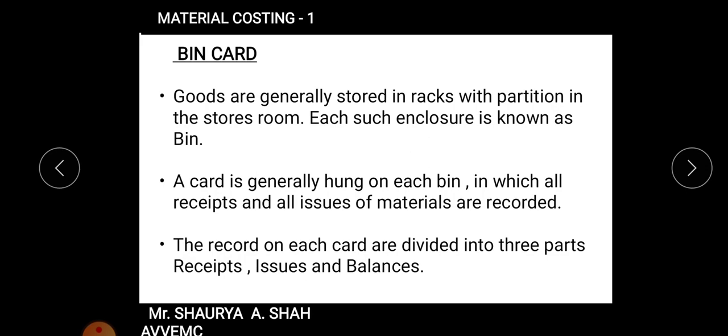Suppose I today received 100 units of a material. So I'll record that in the card. Once we see the specimen, you will come to know. After that, I issue around 50 units from that box. So how many am I remaining with? I'm remaining with 50 units. So this card shows you the receipt, the issues and the balance of each and every type of material, along with the various levels of stock which we have been solving for 2 weeks. That is known as bin card. The records on each card are divided into 3 parts: receipts, issues, and balance. I hope you are clear now with the background of the bin card.